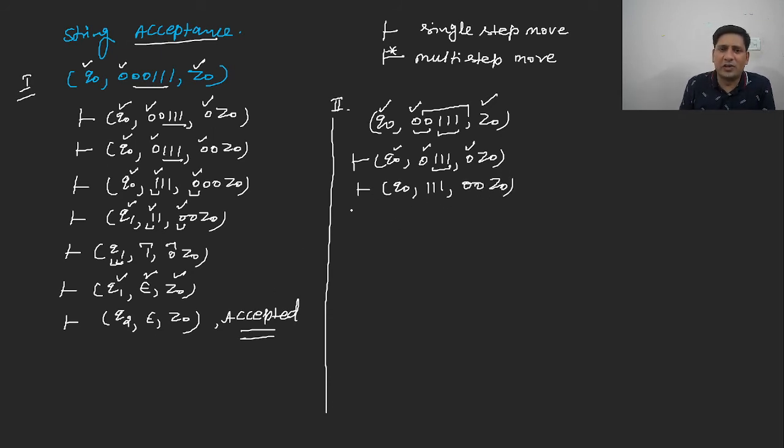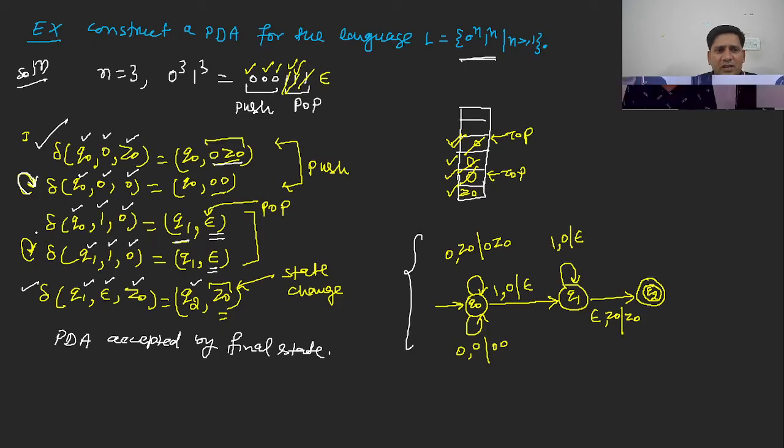Now let us understand. You are having current state as Q0, input is 1, topmost symbol is 0. So let us go back and see the transition function. Which transition function is applicable? This transition function is applicable. I am marking these symbols just for the explanation part. These are not the part of the question that you have to tick them or underscore them. Be careful about it.